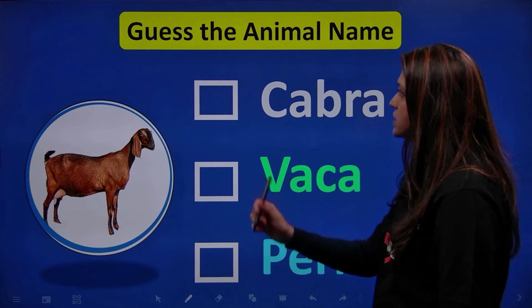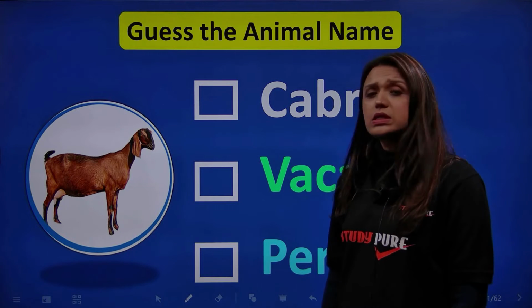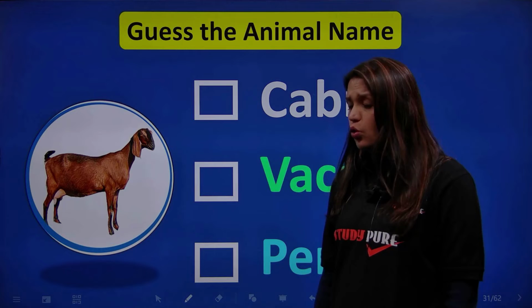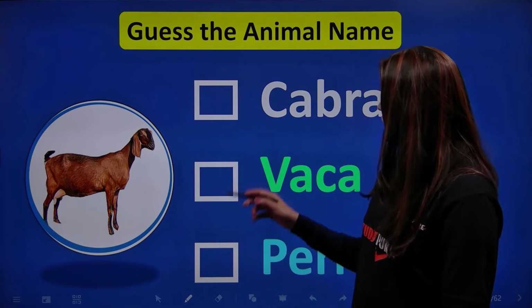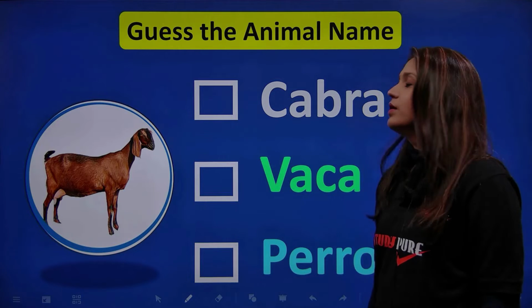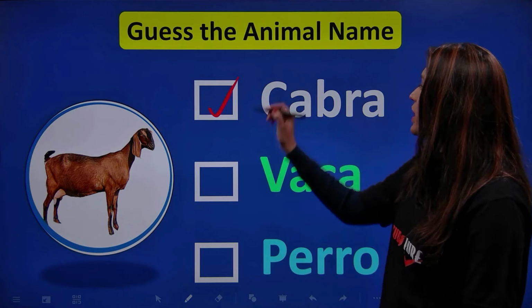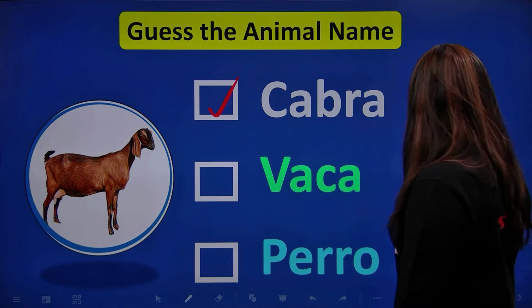Okay, how about this now? Which animal do you think this is? It's a nice goat. And what is a goat called in Spanish? Cabra, vaca, or perro? Yes, you're all correct. It's a cabra. Well done, all of you.